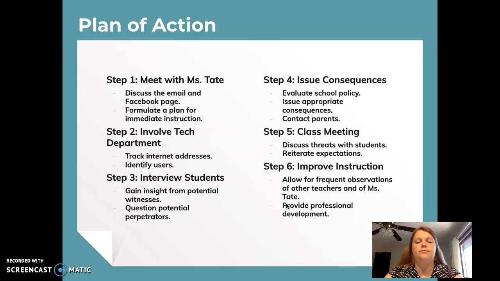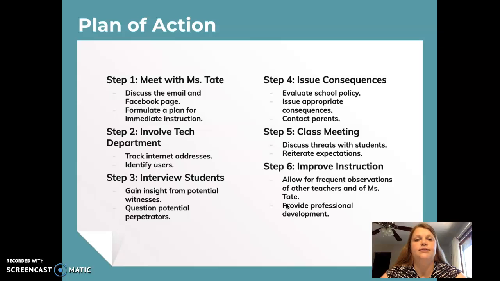Lastly, I need to work with Ms. Tate to improve her instructional strategies. Obviously, what she's doing is not working. She teaches a rigorous class, and that's one thing, but when good students go to such lengths as this to create a point, then something needs to change. I'm going to allow Ms. Tate to go in and observe a lot of other highly successful science teachers in our district. I hope that this will allow her to see how it's done by other teachers and maybe help her improve.